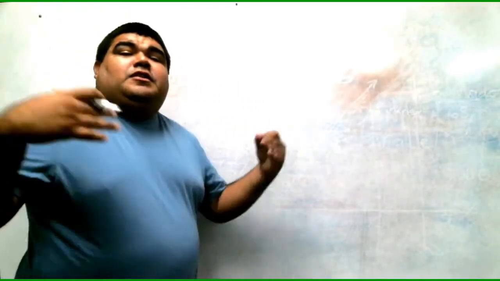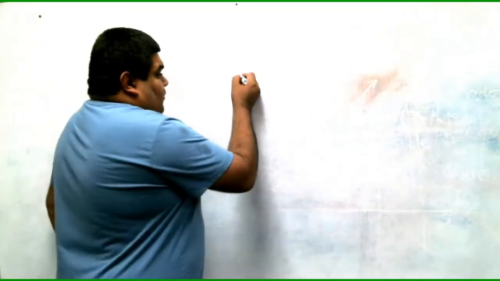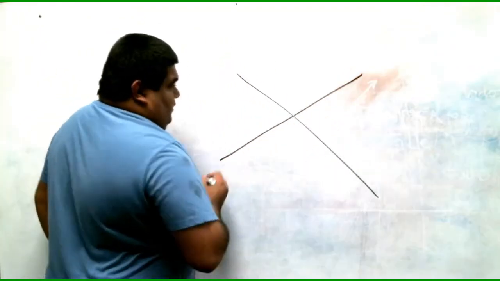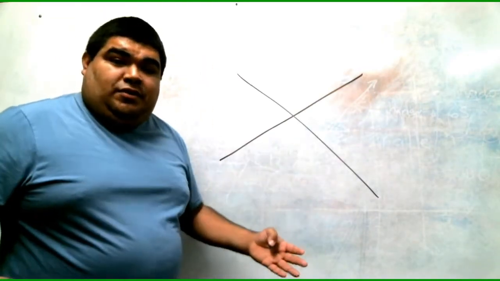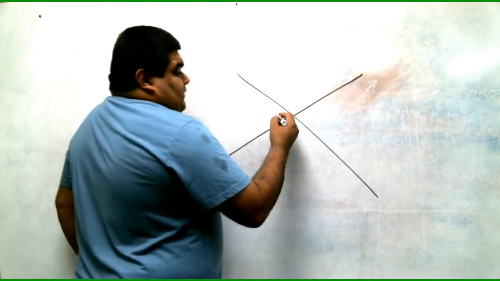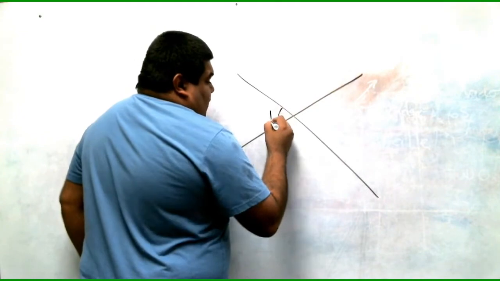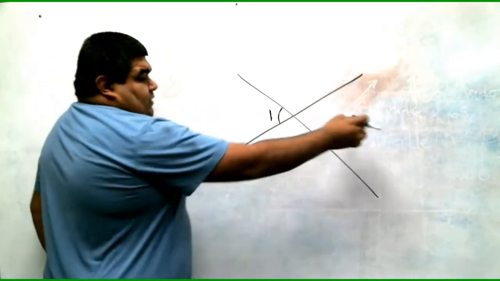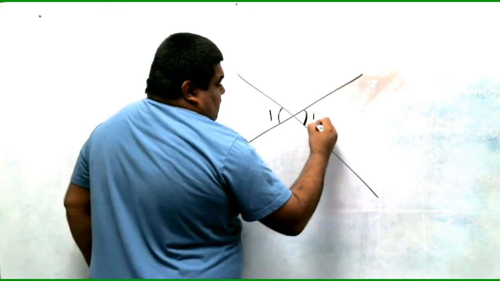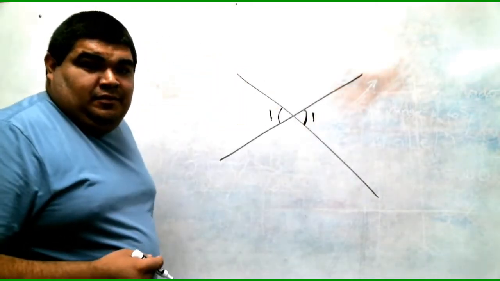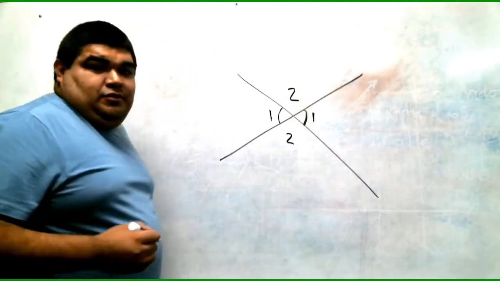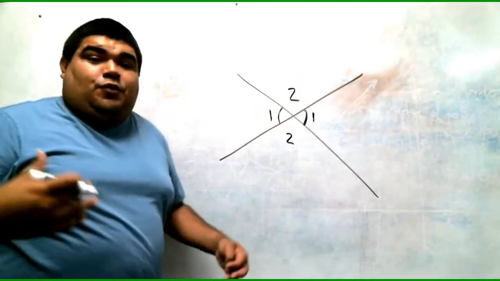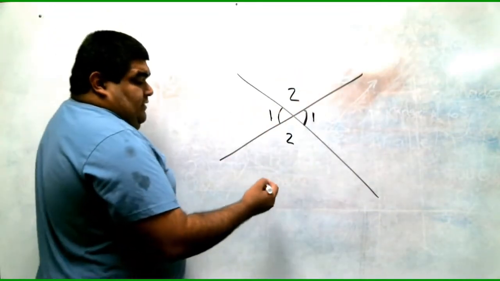For vertical angles, think of an hourglass or think of two lines that intersect. Okay? So let's start off with two lines that intersect. Your vertical angles are the two angles that are across from each other, opposite from each other. So in this case, the vertical angle for one would be across from it to the opposite side. Okay? For two, it would be on top. Two. Okay? They're across from each other. They're vertical angles. Think of, like I said, an hourglass.